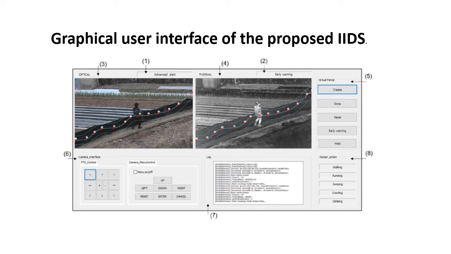So here is a graphical user interface of the proposed intelligent intrusion detection system. In the first image, we can see an optical camera image, and a virtual fence also passing through it. It detects whether it is a human, and if it is a human, it sends out an early warning, as we can see in the second image.